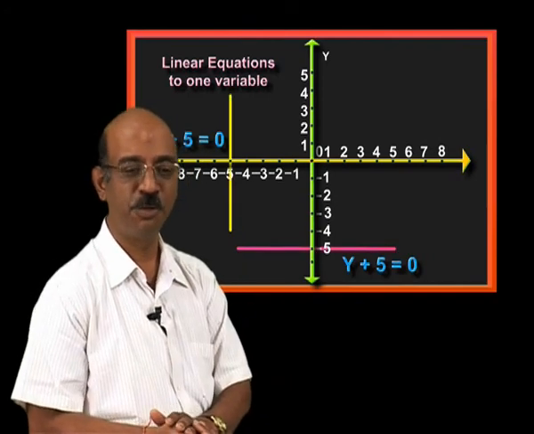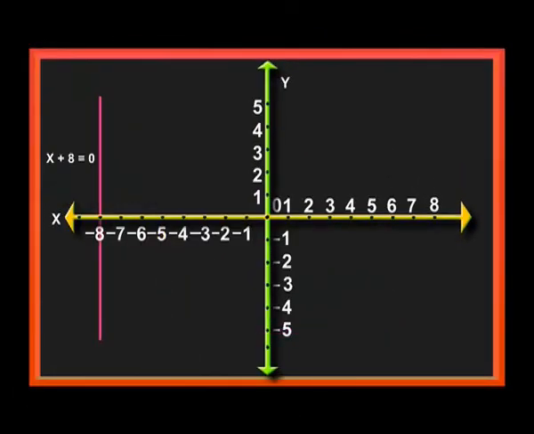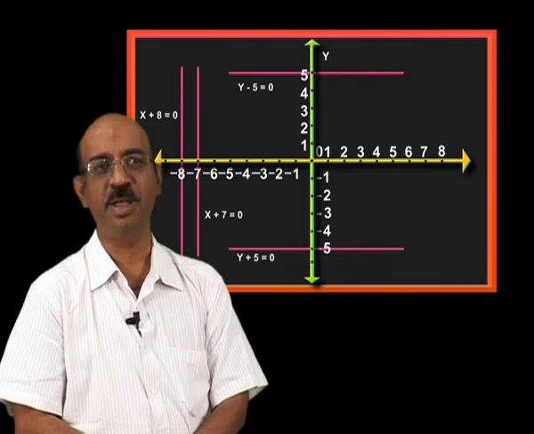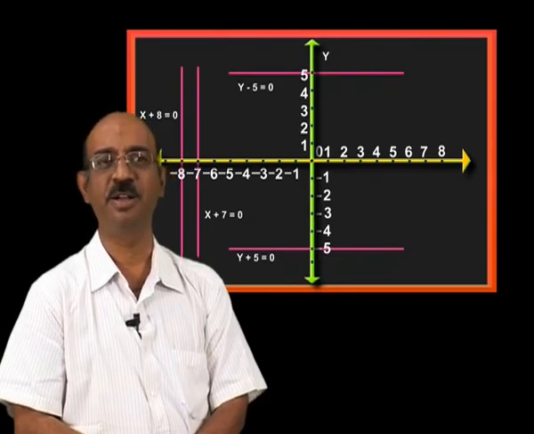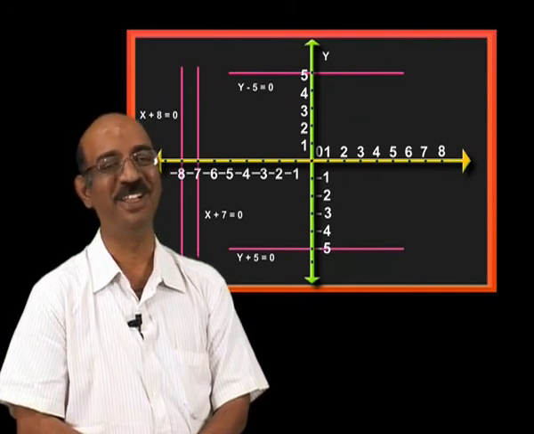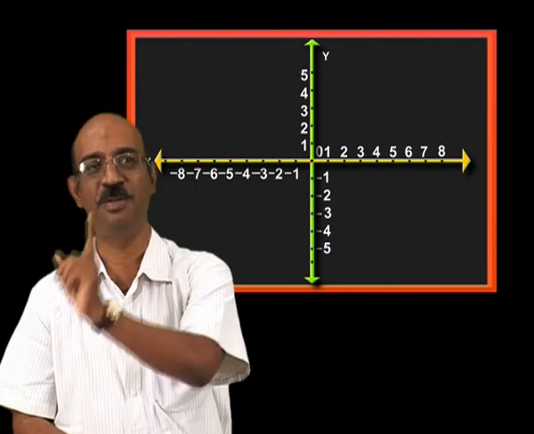All of you take your books and draw several graphs: x plus 8 is equal to 0, x plus 7 is equal to 0, y minus 5 is equal to 0, y plus 5 is equal to 0. Have you noticed? Either we are getting vertical lines or we are getting horizontal lines. It is parallel to the x-axis or parallel to the y-axis. But all of them are straight lines, because here we have drawn linear equations with one variable.